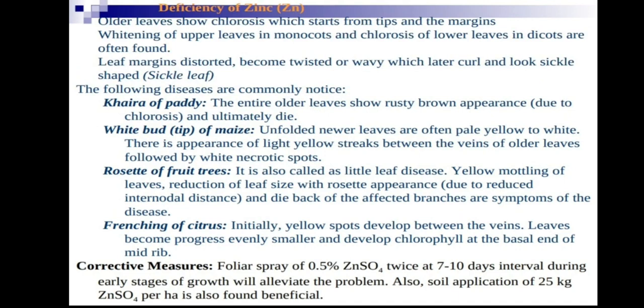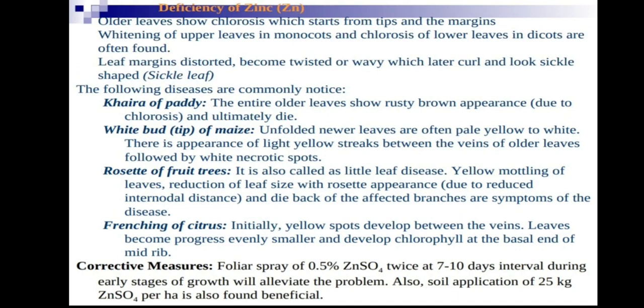Okay, if they mention maize, then it is due to zinc deficiency. It is very confusing. White tip disease of maize is due to zinc deficiency. Light yellow streaks between veins of older leaves, followed by white necrotic spots.